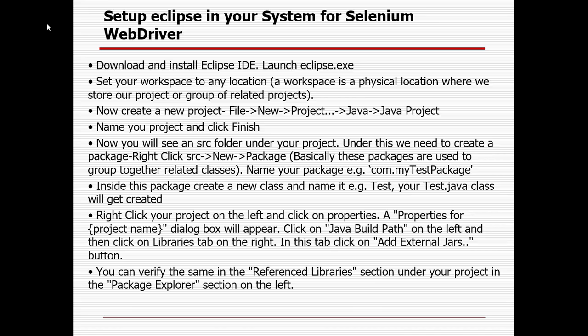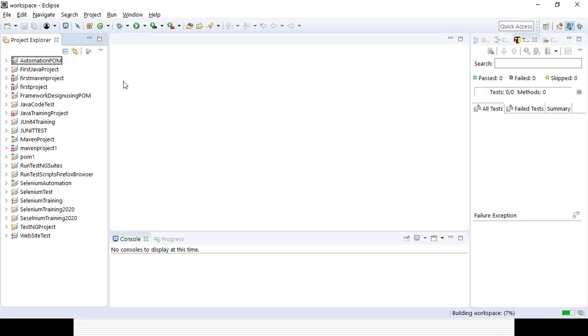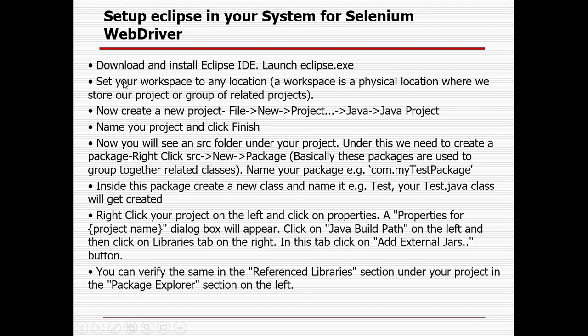So now if you want to create a new project, you need to click on File, New, Java Project and finish the project. After the project is created, you need to create a package. Once the package is created, you need to create a class. After that, the Selenium jar file that we have downloaded, we need to add it at the project level, so that whatever class we create, we can get all the Selenium properties. So I will show you how we can create a new project.